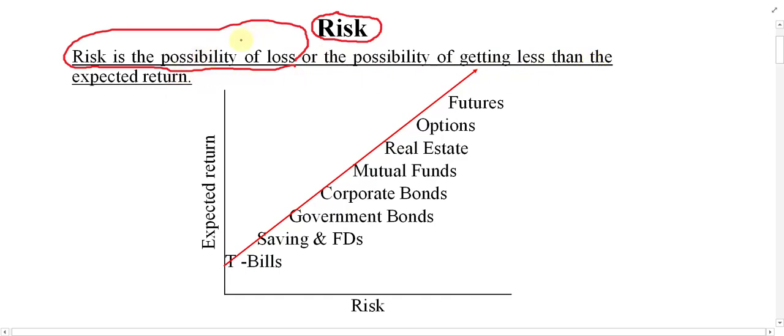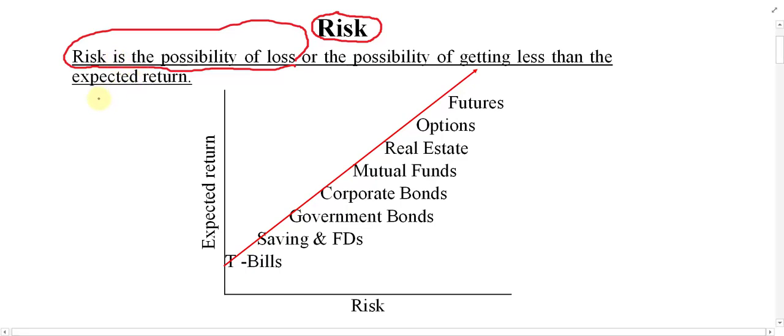So let us first explain the first part. Risk is the possibility of loss. Risk means chance of loss in the future. If it is possible to suffer loss in the future because of any reason, that can be called as risk. If it is not possible to suffer loss in the future, in this case there is no risk. As much as the chance of loss is more, risk is more. As much as the chance of loss is less, risk is less.